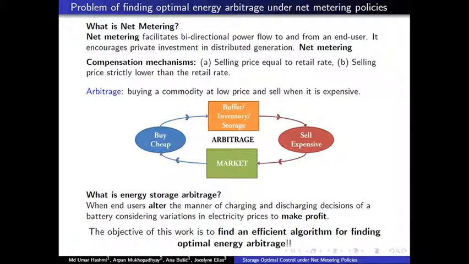So in terms of energy storage arbitrage, if we choose to discharge the battery right now, then in future we have a lesser charge level to charge or discharge. So these actions are coupled in nature. Now an end user chooses these actions in a certain way in order to make profit. The objective of this work is to find an efficient algorithm for optimal energy arbitrage.